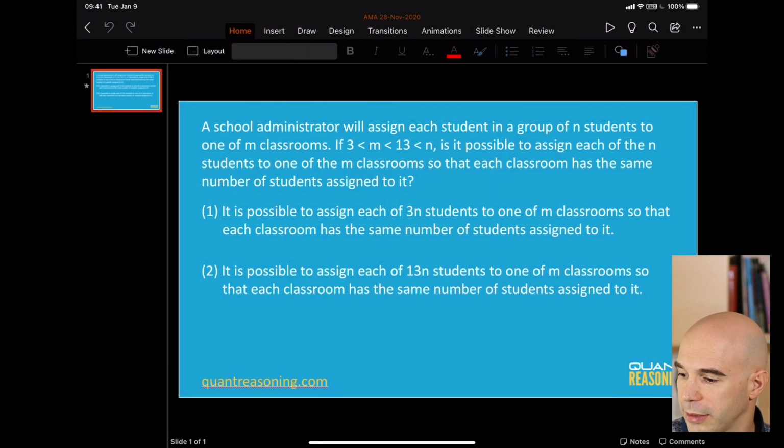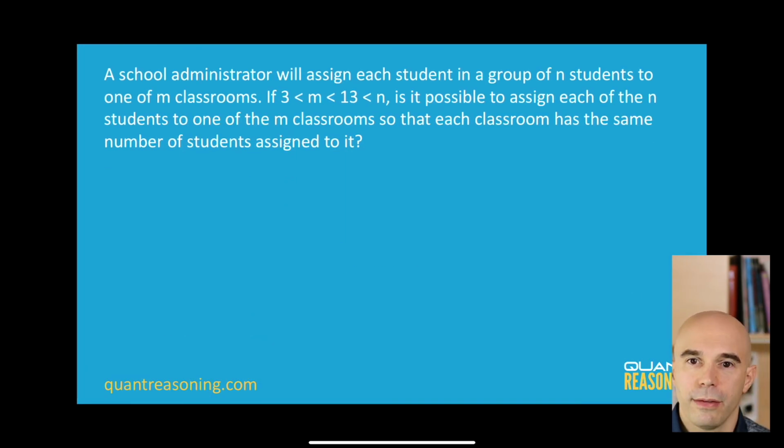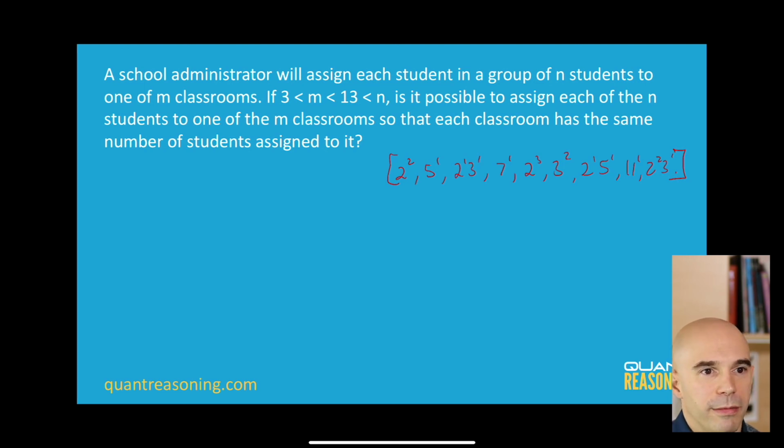You know, guys, just for the exercise, let's write down all of the possible prime boxes for M. So we would start at 2 squared, because the smallest possible value for M is 4. And what will we have next? 5 to the 1. Then we have 2 to the 1, 3 to the 1, 7 to the 1, 2 cubed, 3 squared, 2 to the 1, 5 to the 1, 11 to the 1, 2 squared, 3 to the 1, and that's it. Those are all the possible prime boxes for M. Some of them have a 3, one of them has 2 3s. Some of them don't have 3s.